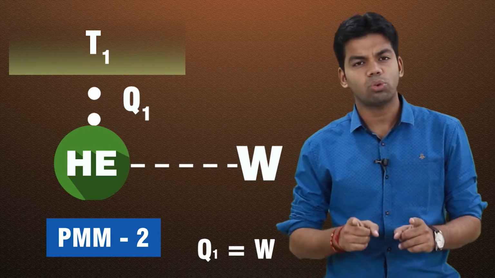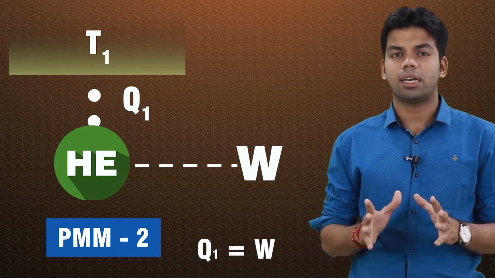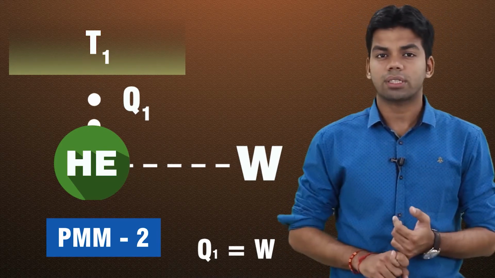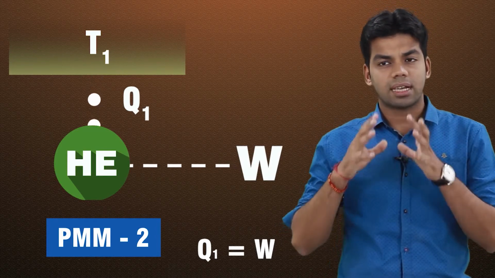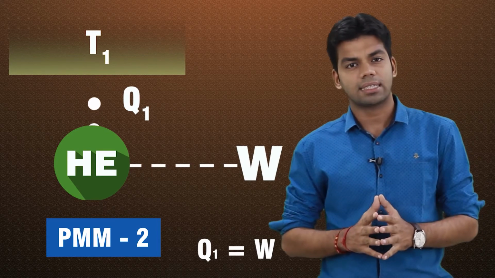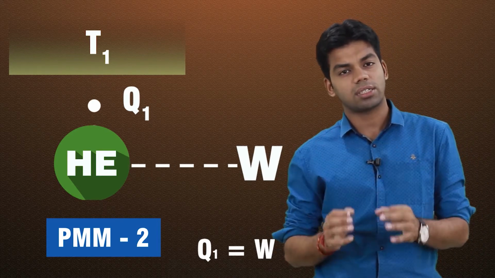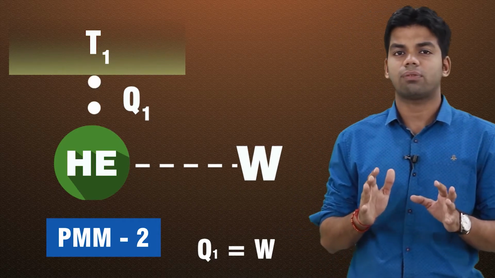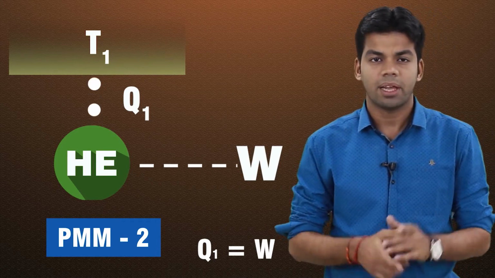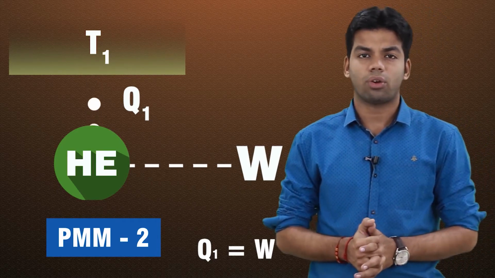That means there can be no device which is having 100% efficiency. Even Carnot cycle is not having 100% efficiency. Okay, so as necessary as heat addition is for any cycle, heat rejection is equally necessary. Without heat rejection you cannot assume that net work will be produced in the complete cycle. This is what Kelvin-Planck statement of second law says.